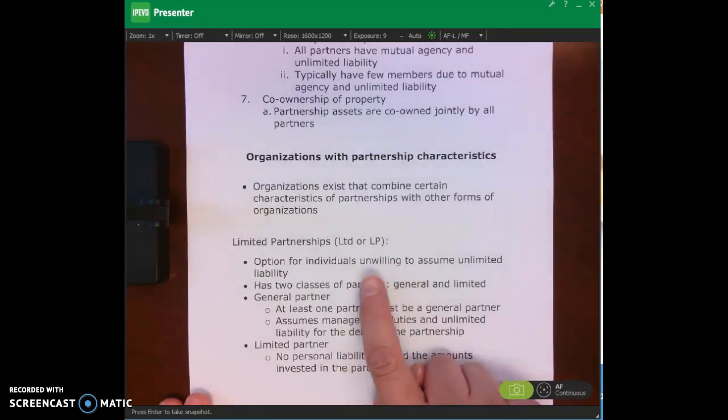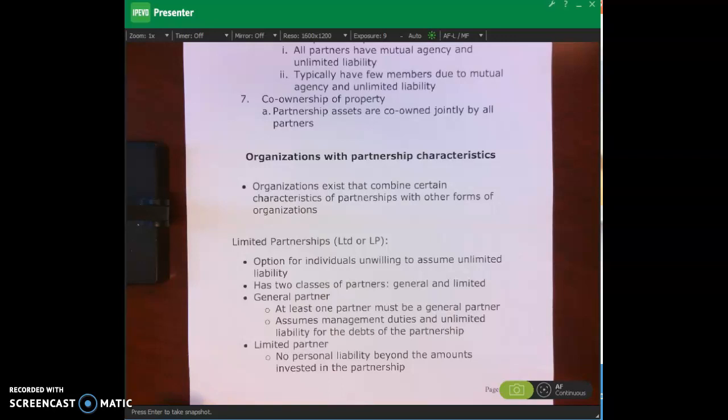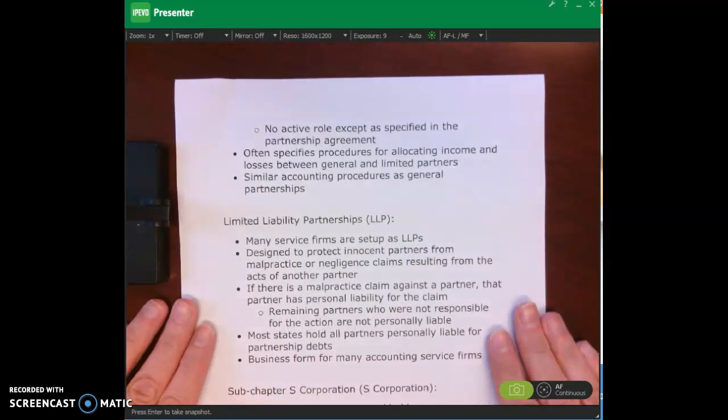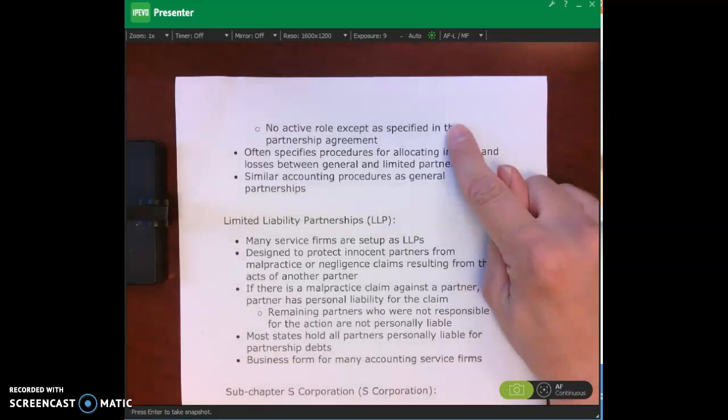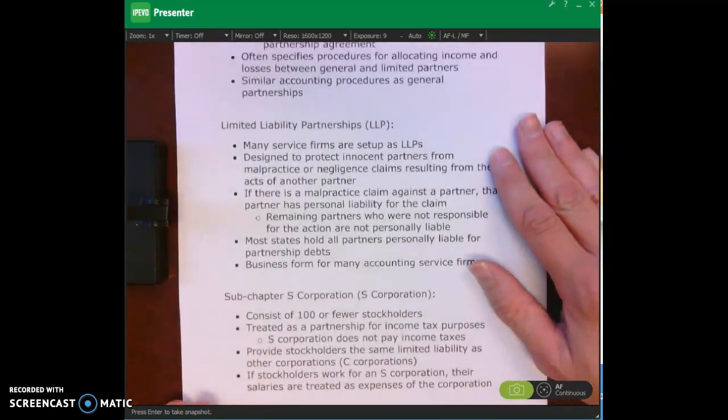Okay? And that would be a good option for individuals, especially the limited partner, who are unwilling to assume that unlimited liability. And that limited partner, because they're also unwilling to assume that unlimited liability, doesn't have quite as active a role. Okay. The other thing about a limited partnership is it will specify procedures for allocating income and losses between the general and limited partner, just like we talked about with the partnership agreement, and similar accounting procedures as general partnerships.